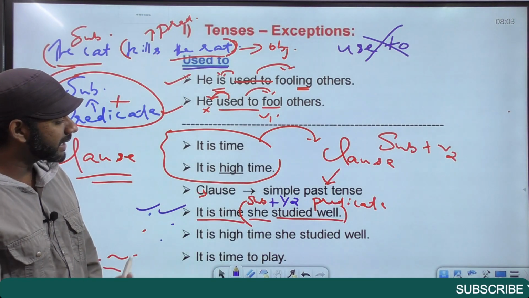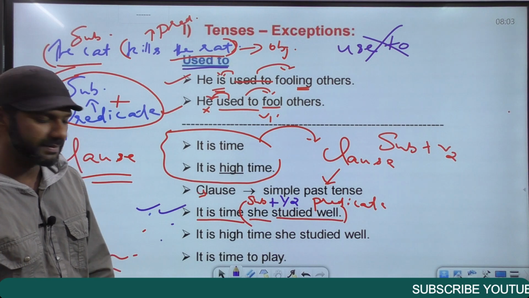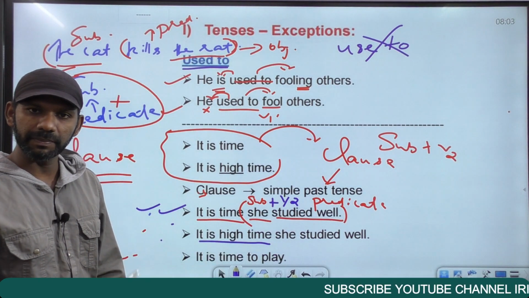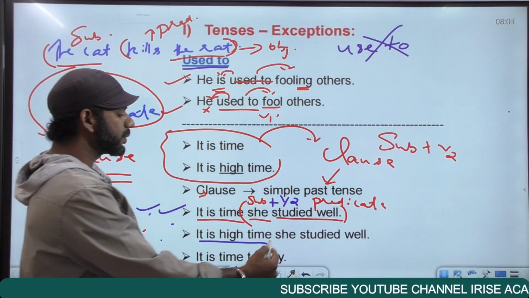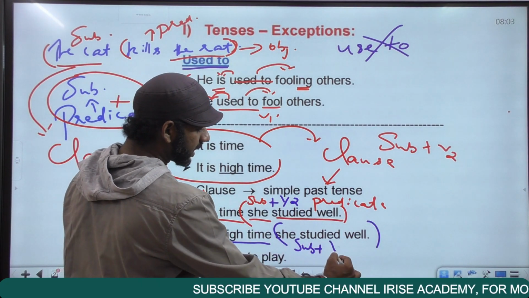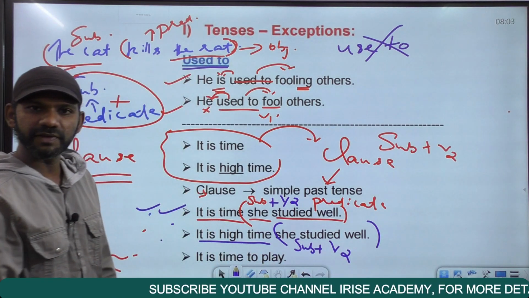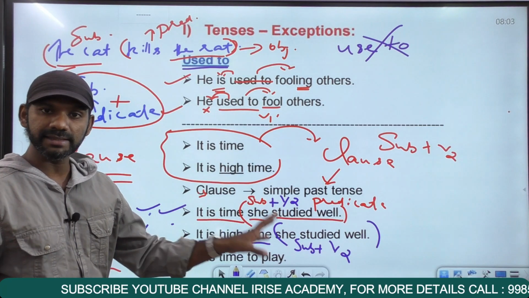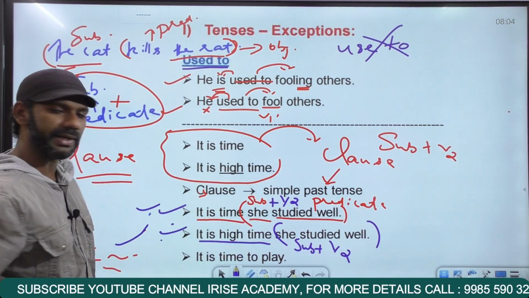It is high time she studied well. It is high time will also be followed by a clause in the simple past tense. She studied well is a clause here. She is the subject plus studied is V2 and subject plus V2 is simple past tense. It is high time followed by a clause in the simple past tense, grammatically correct.